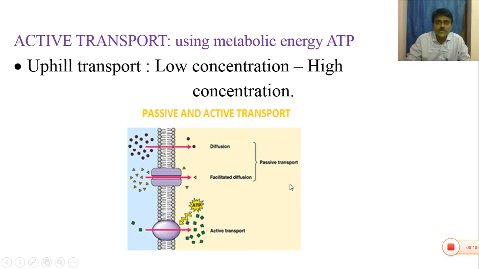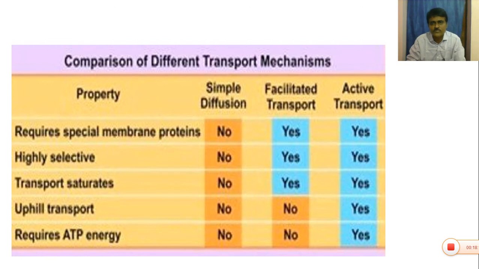So the transport of molecules may be of two types: passive transport and active transport. In passive transport, energy is not utilized. In active transport, energy is consumed. You can see the comparison of different types of transport mechanisms: simple diffusion, facilitated diffusion, and active transport. In simple diffusion, special membrane proteins are not required.